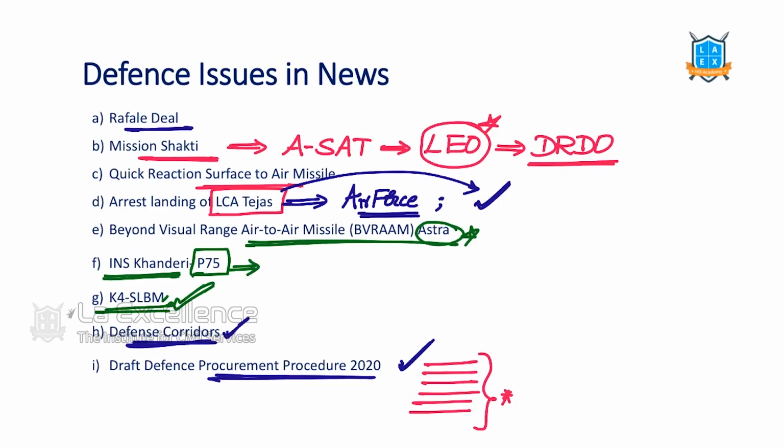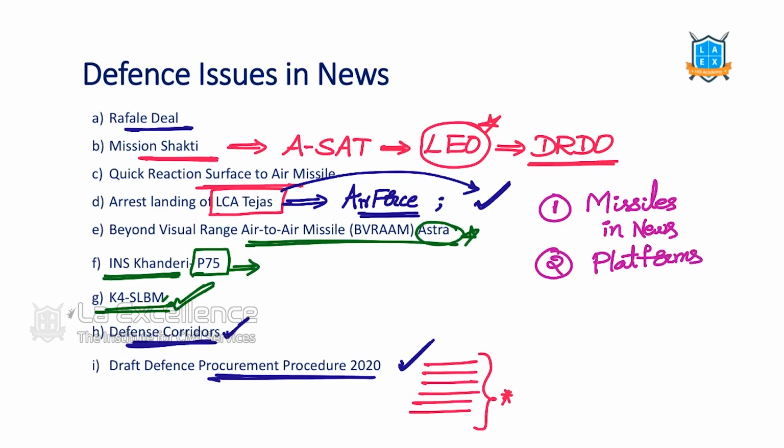Right. Now let's identify in defense what are the high yielding areas. First one is missiles. They might ask us basics on missiles or missiles in use. That can be asked. Second one is platforms. Submarines, aircrafts, these are called platforms. So, what are the platforms? Defense platforms. And then, what is this? This one is policy, defense policy.